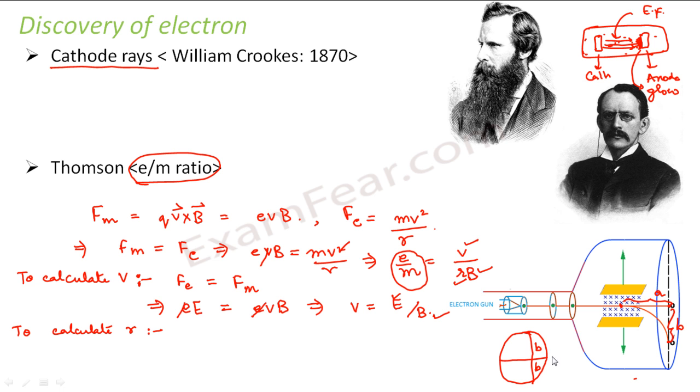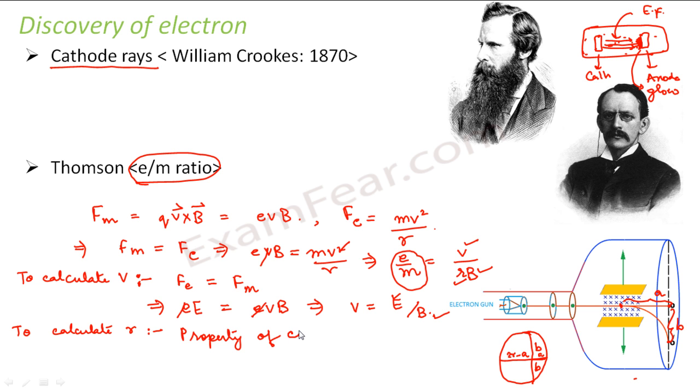Because it is moving like this, it will be moving in this kind of a circular path. So this distance is B, and as I mentioned, this distance is A. And this entire diameter, I told the radius is R, right? So the entire diameter is 2R. That means this remaining part is 2R minus A. Now by property of chords,